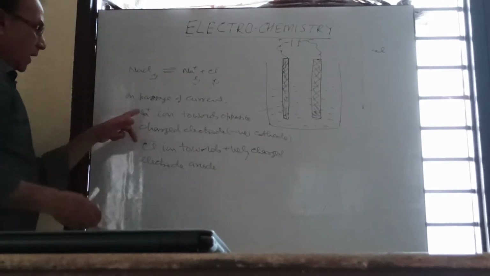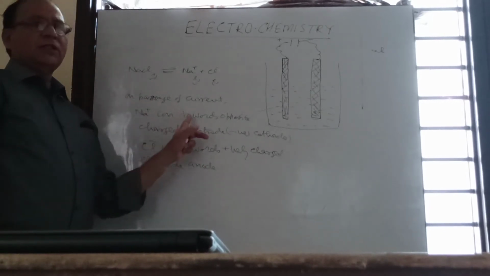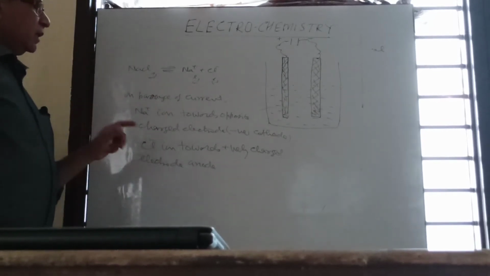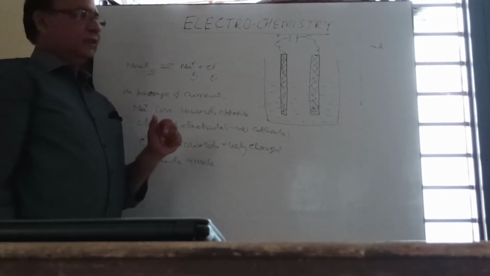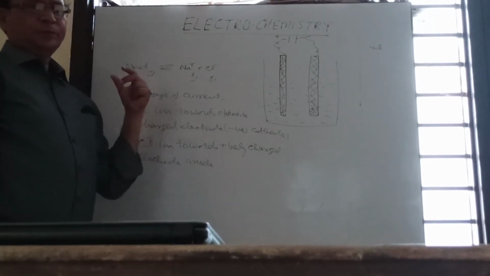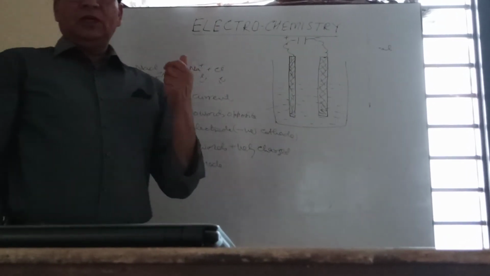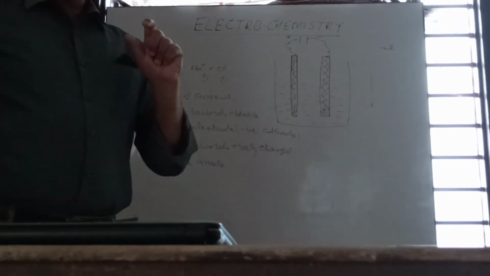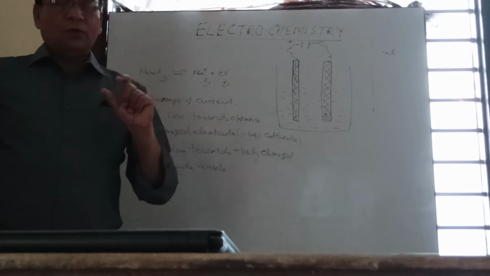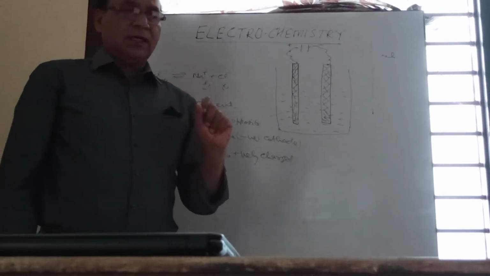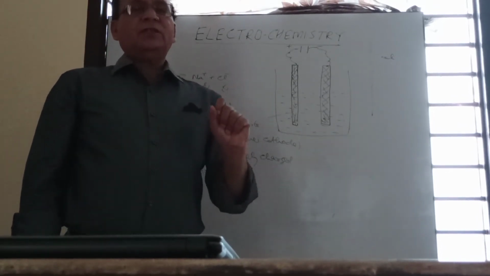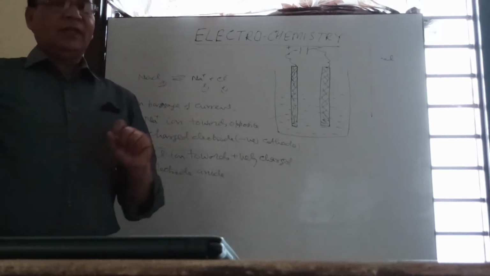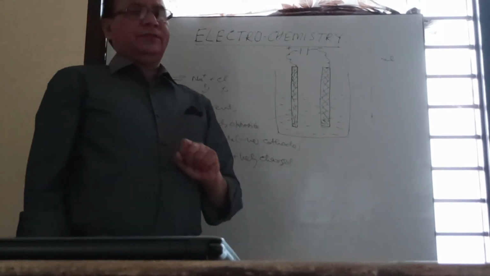So when these ions move towards a positively charged electrode, they give up their charge, meaning they lose their charge and convert into neutral species. That is known as electrolysis. So in brief, how can we define electrolysis? Electrolysis is a process in which ions move towards oppositely charged electrodes on passage of current, and where they get discharged.